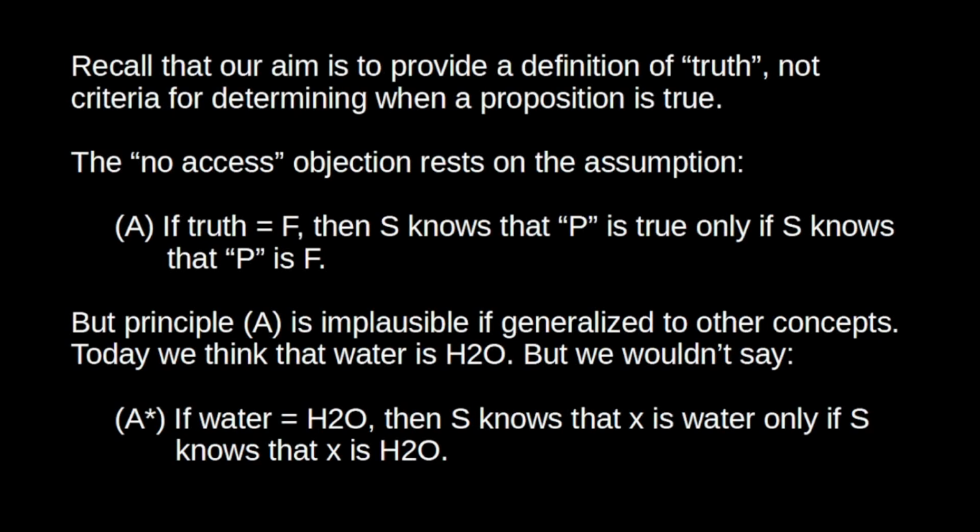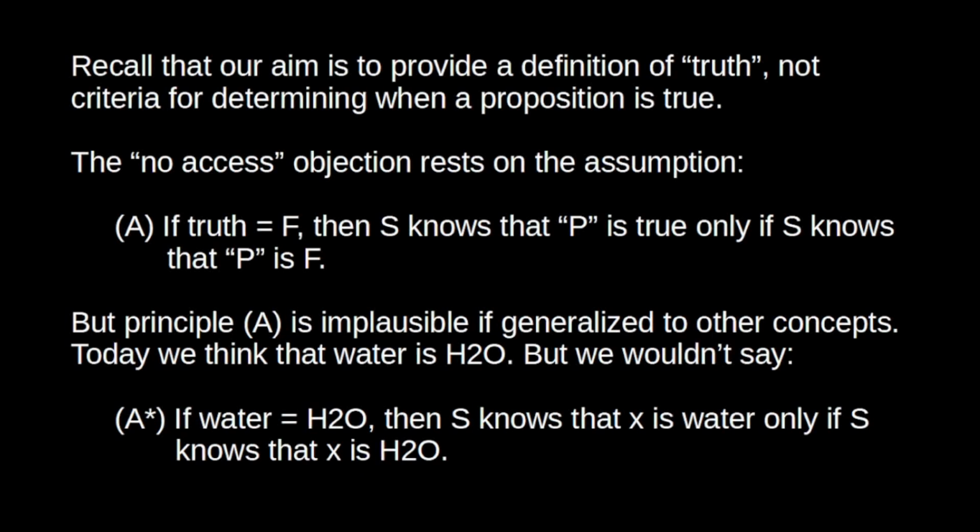So this no access objection seems to rest on the following assumption: that if truth equals F, then S knows that P is true only if S knows that P is F. So if truth is correspondence to the facts, then S knows that P is true only if S knows that P corresponds to the facts. But this kind of principle, if it's generalized to other concepts, seems pretty implausible.